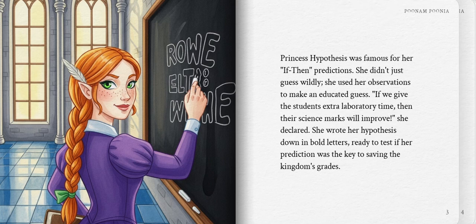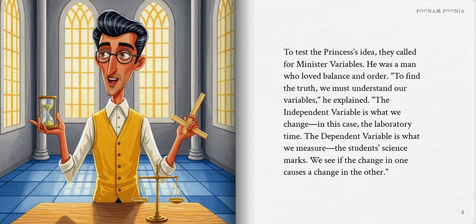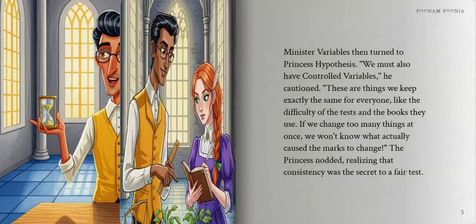kingdom's grades. To test the princess's idea, they called for Minister Variables. He was a man who loved balance and order. "To find the truth, we must understand our variables," he explained. "The independent variable is what we change. In this case, the laboratory time. The dependent variable is what we measure.